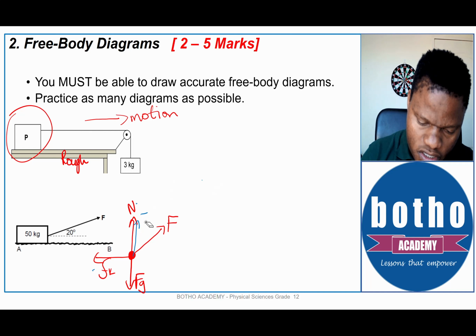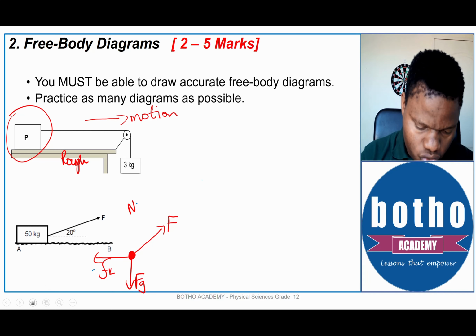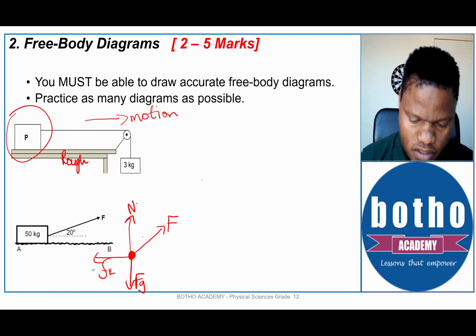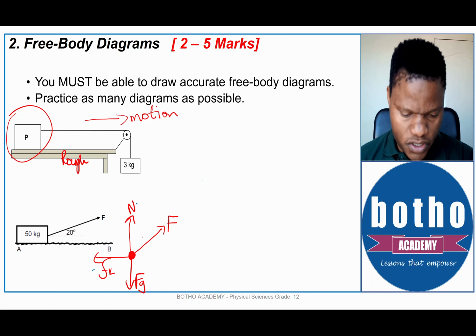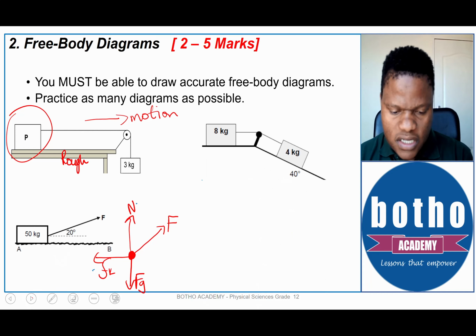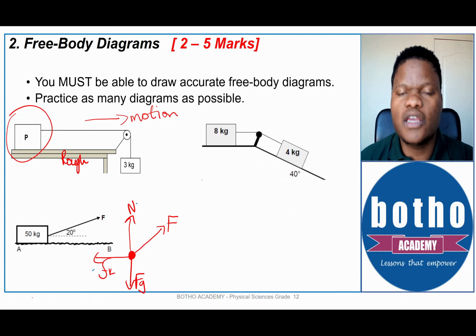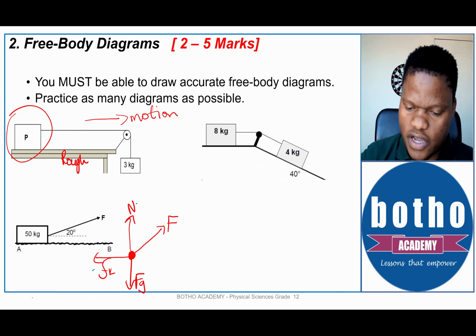There is no need for that. It's only there if they ask you to do some calculations. Okay, so the free body diagram would still look like this if you are asked to draw a free body diagram, right?